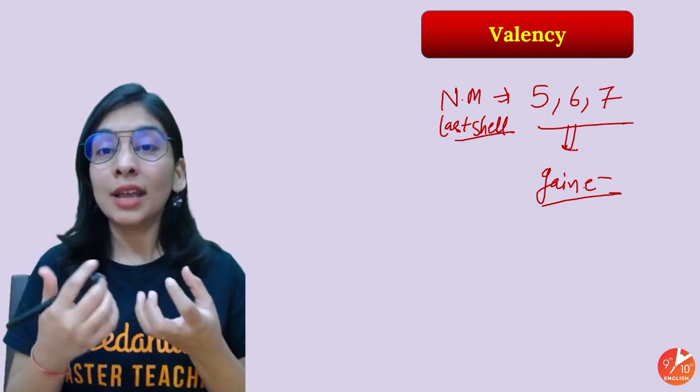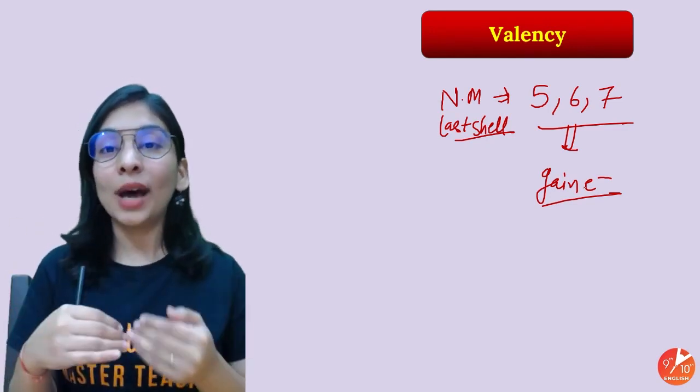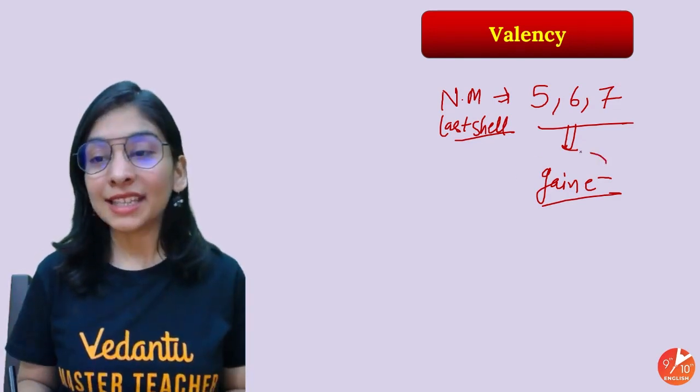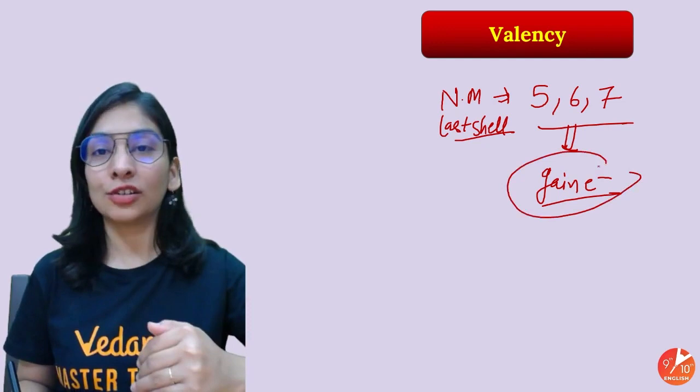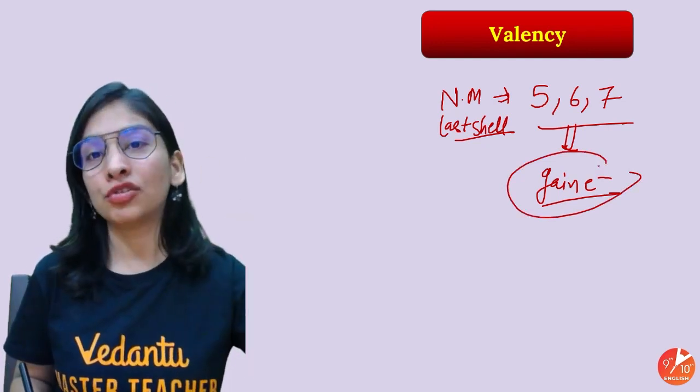By gaining 2, 6 valence electrons will become 8, octet completed. By gaining 1, 7 valence electrons now will be 8, octet is completed. So it's easy to gain 1 to 3 electrons. And on the same hand, previously I told you, it's easy to lose 1 to 3 electrons.